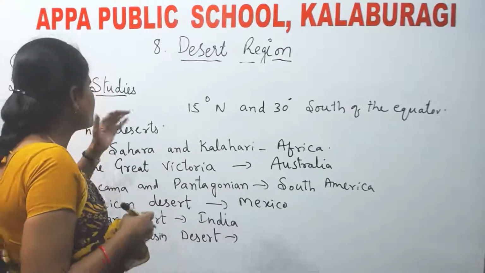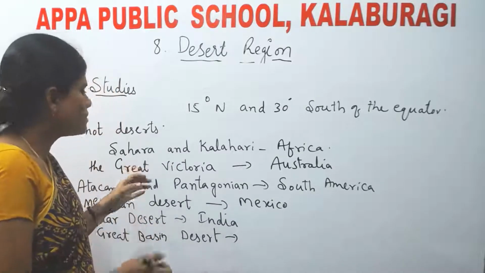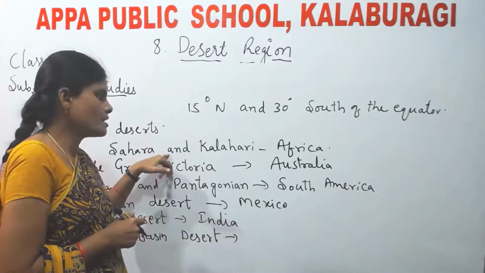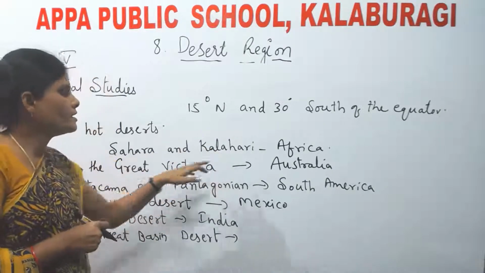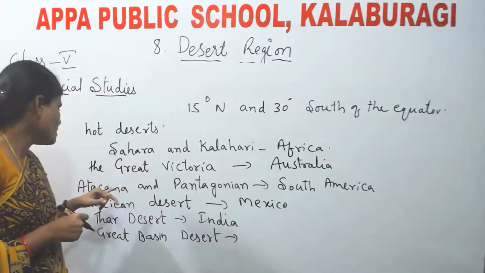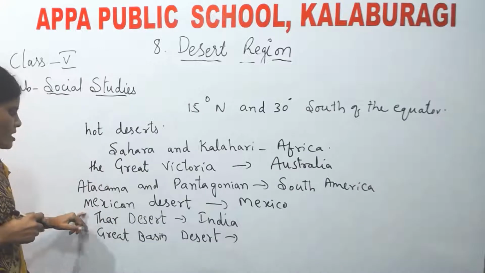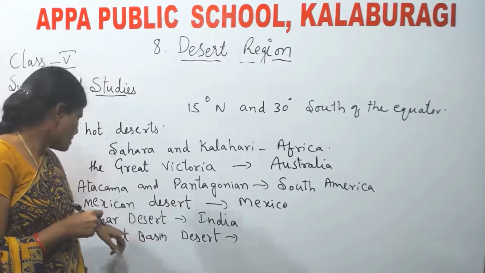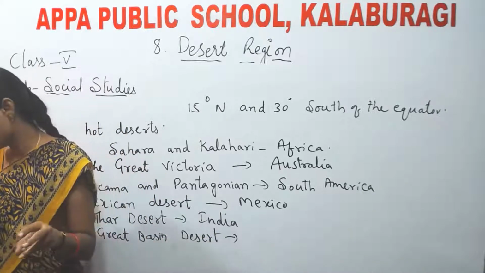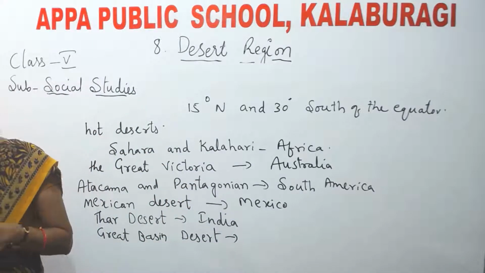These are some of the hot deserts of the world. Now let us see once again where they are located. The Sahara Desert and Kalahari Desert are located in Africa. The Great Victoria Desert is located in Australia. Atacama and Patagonian Desert are located in South America. The Mexican Desert is in Mexico. The Thar Desert is in India. And the Great Basin Desert is located in the United States of America, in a state called Nevada.